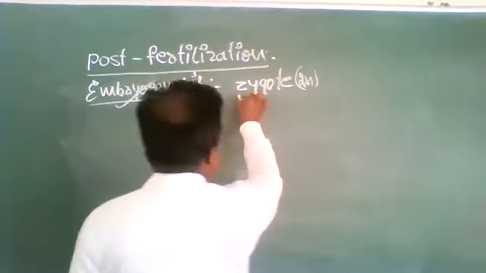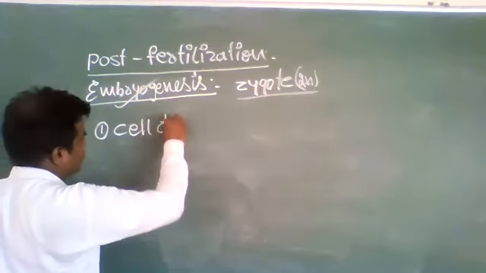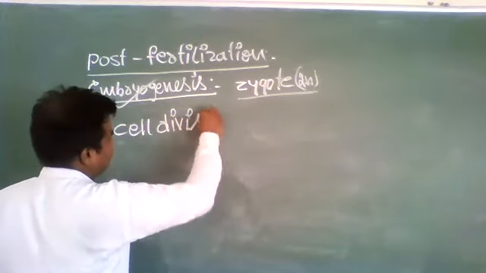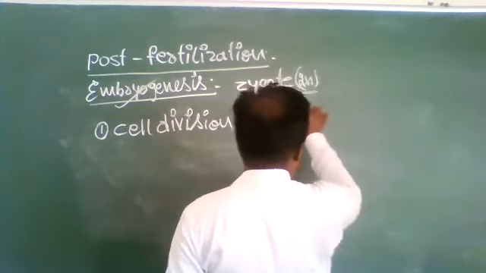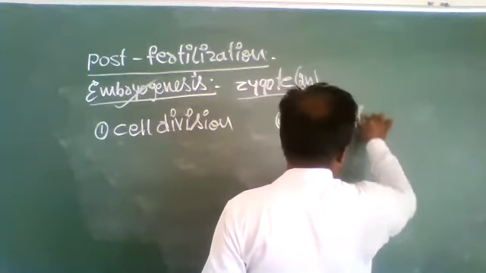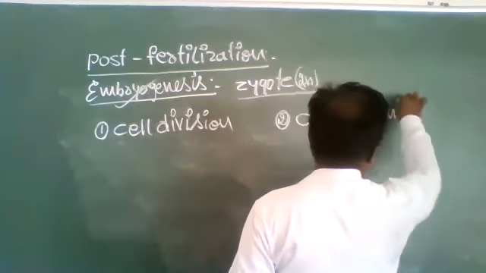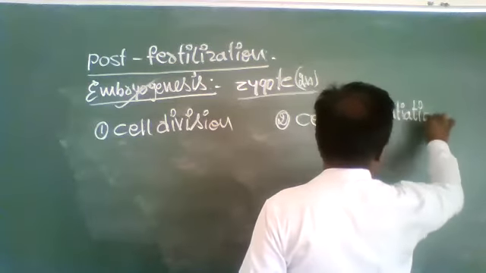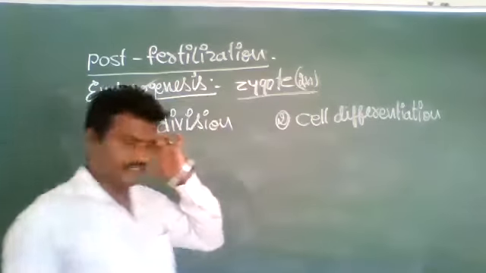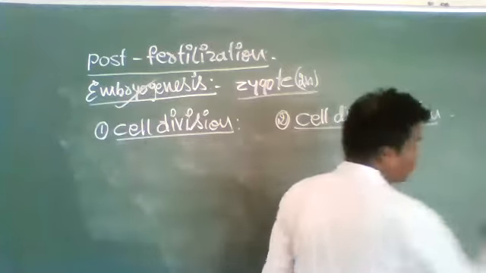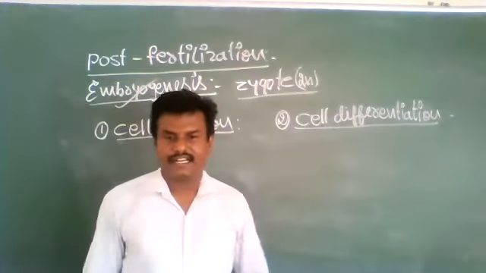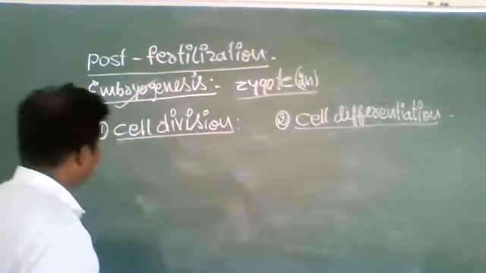This zygote undergoes two processes. The first one is cell division, the second one is cell differentiation.